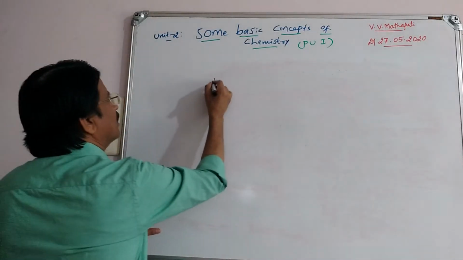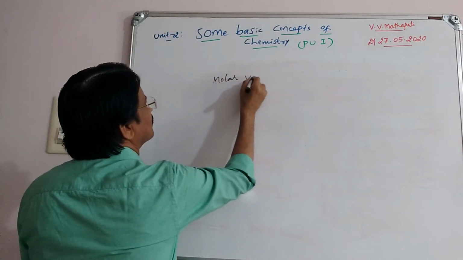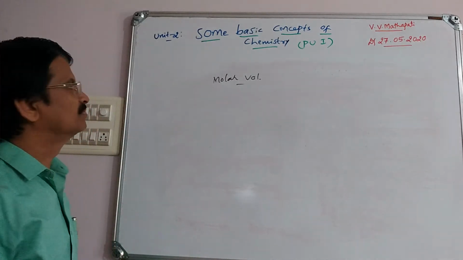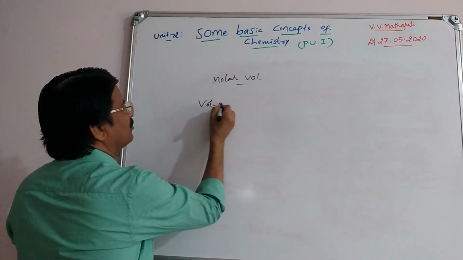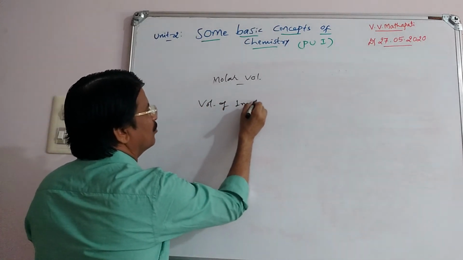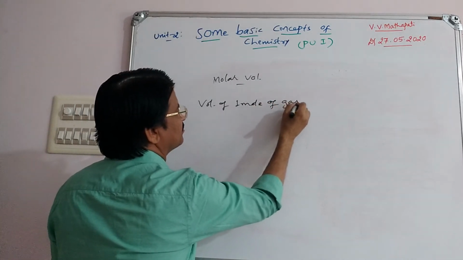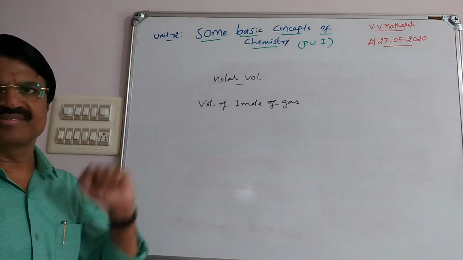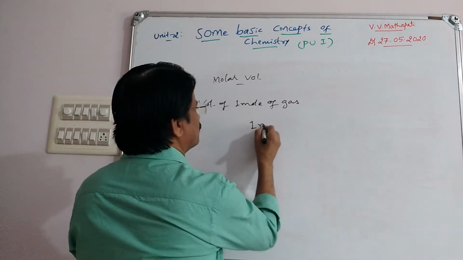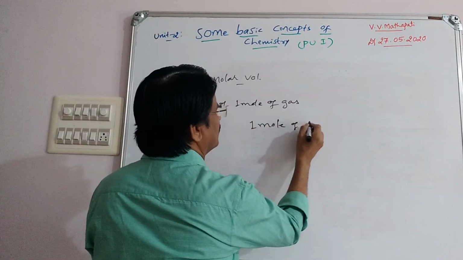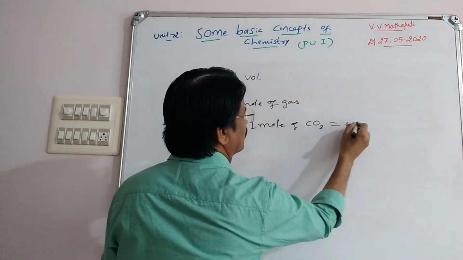Next, molar volume. Molar volume is the volume of 1 mole of gas. 1 mole of CO2 equals 44 gram.